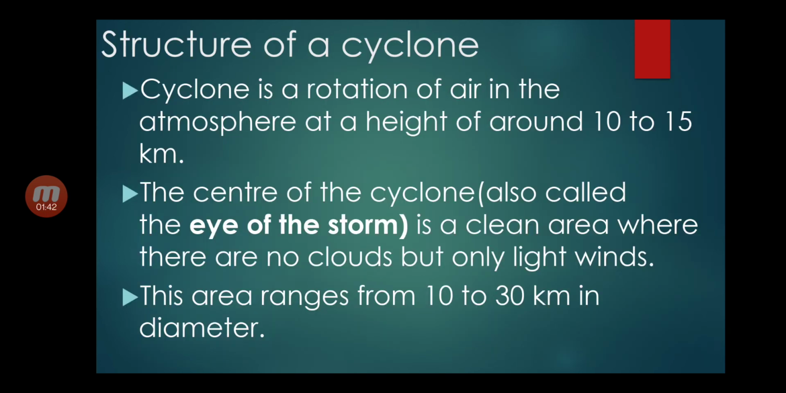Structure of a cyclone. A cyclone is a rotation of air in the atmosphere at a height of around 10 to 15 km. The center of the cyclone, also called the eye of the storm, is a clear area where there are no clouds but only light winds. This area ranges from 10 to 30 km in diameter.